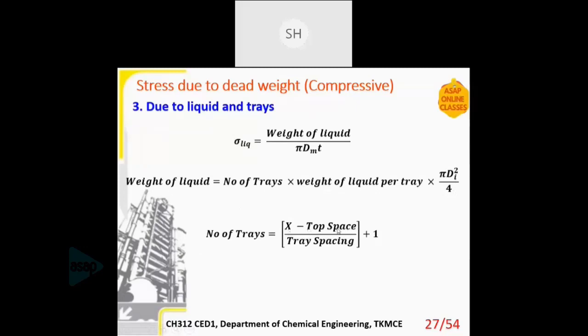Top space means that when we consider the total height of a vessel, capital H, the height of the head is also included in that. We don't usually keep trays in the head; only up to a particular height we keep the trays. That is why the top space is subtracted here, divided by the tray spacing, the vertical distance between trays, plus 1.